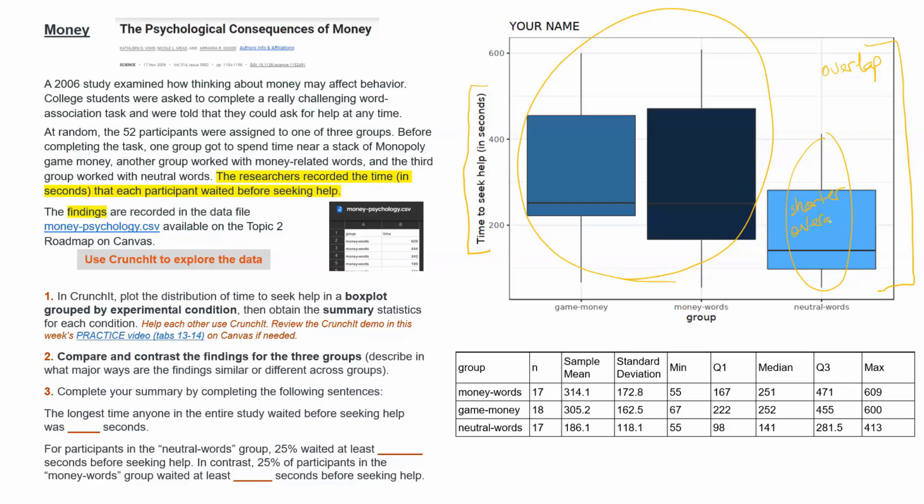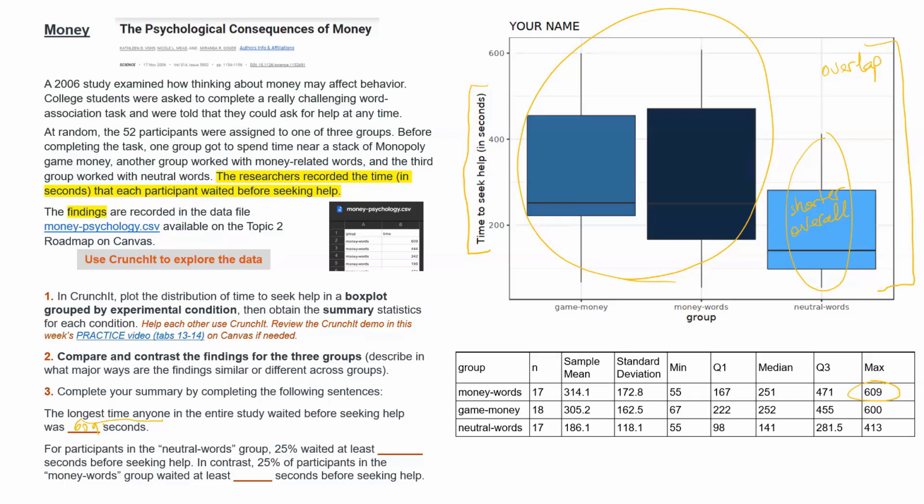Now, based on the summary statistics, we can see that the longest time that anyone in the entire study waited before seeking help was, and you could obtain the summary statistics for the entire data set, or you can just see that the largest value in those 3 groups is going to be the largest value overall. So the longest time for anyone was 609 seconds.